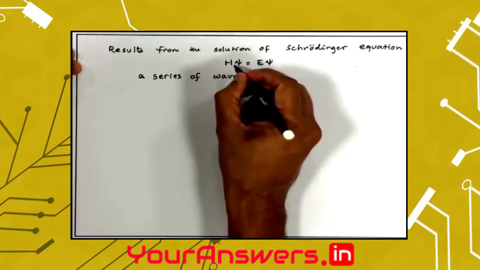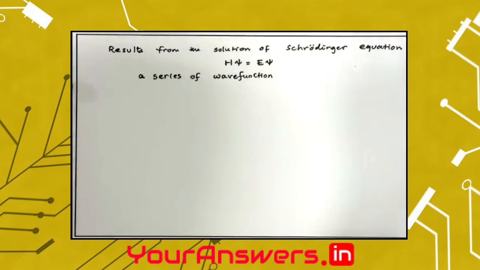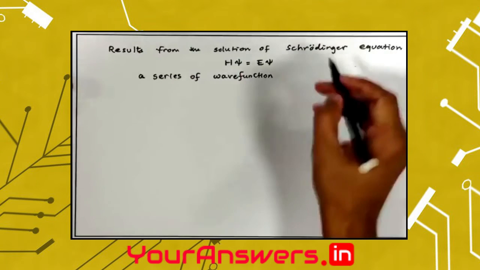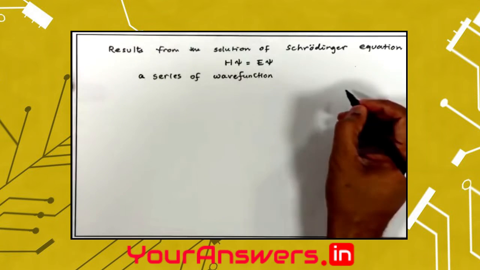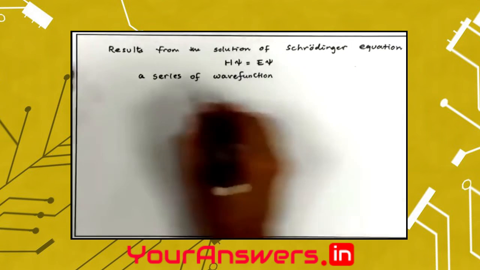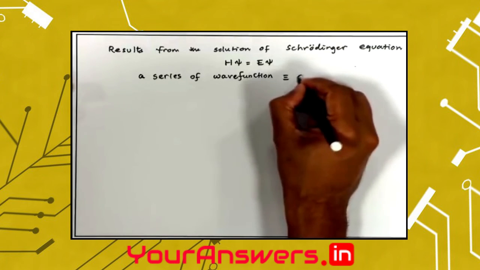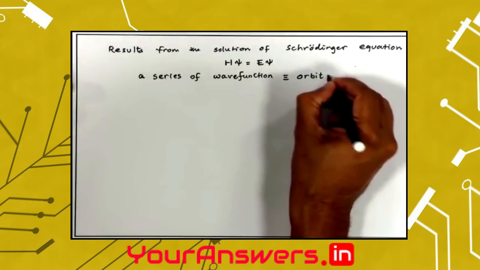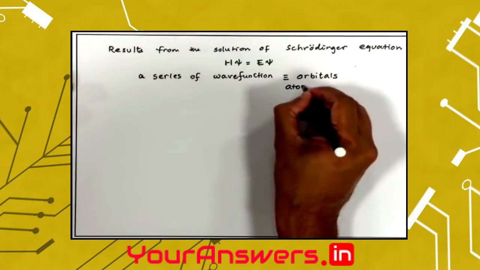So actually we do not get one value of psi, we get a series of quite a lot. It depends on how we did the calculations, but it forms the so-called complete set of wave functions. There are many wave functions available. So we get a series of wave functions and we call them orbitals, or even equivalently atomic orbitals.